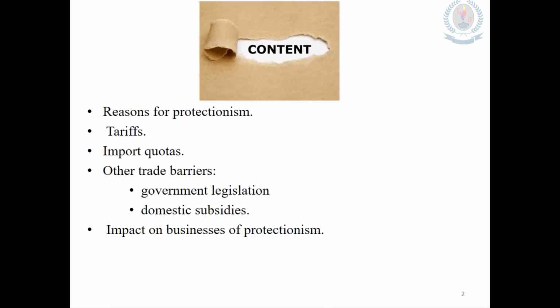This is the content of the protectionism topic: reasons for protectionism and the methods of protectionism like tariffs, import quotas, other trade barriers, government legislations and domestic subsidies. And at last, the impact of protectionism on businesses. That means the positives and the negatives on businesses with the protectionism process.